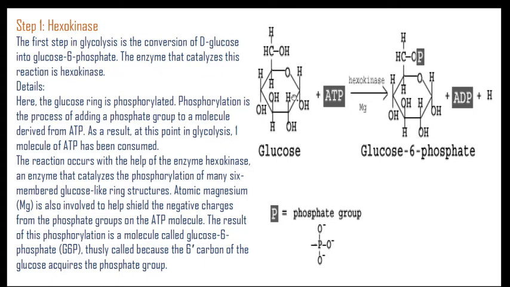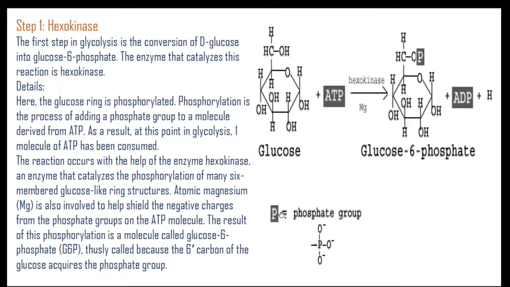For that purpose, here is the enzyme hexokinase with the magnesium which can control negative impacts. So this is the glucose molecule, these are the ATP molecules, and in the presence of hexokinase and magnesium ions, the glucose gets converted into glucose 6-phosphate, and for that purpose one ATP gets utilized.